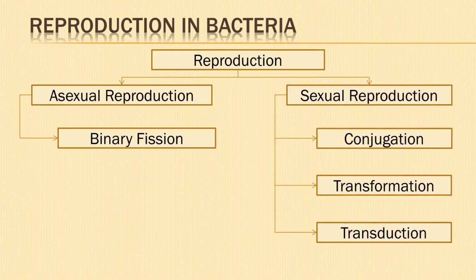Next is sexual reproduction, otherwise known as genetic recombination. A portion of genetic material, that is DNA, is transferred from a donor cell, which is considered as the male cell, to a recipient cell, which is considered as the female cell. Genetic recombination can take place in three ways: conjugation, transformation, and transduction.